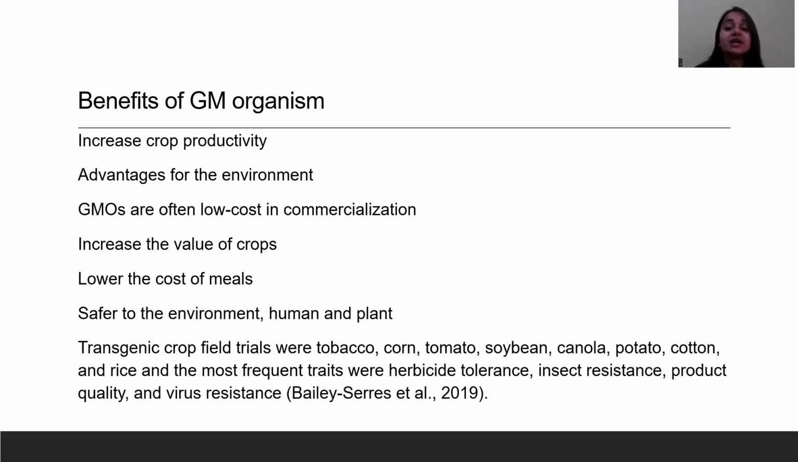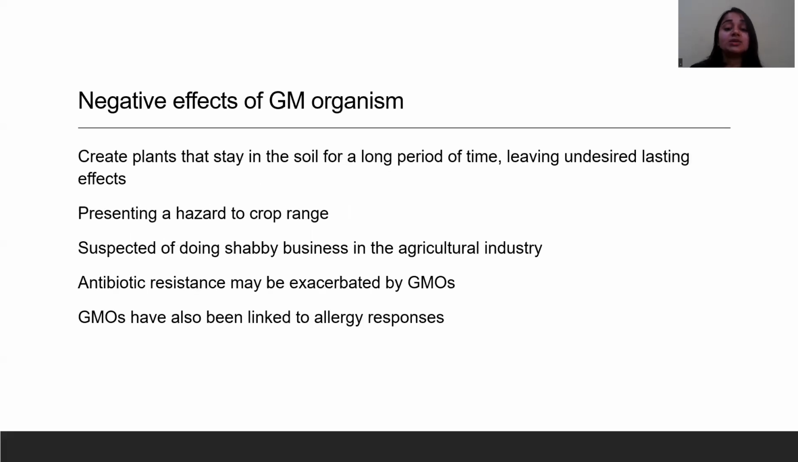Some highlighted benefits are increased crop productivity, advantage for the environment, often low cost in commercialization, increased value of crop, lower cost of meals, and safer for the environment, humans, and plants. Though the benefits of GMO uplift production, the negative impacts have created a divide between acceptance and rejection. Some impacts are the creation of plants that stay in the soil for a longer period of time, leaving undesired lasting effects, presenting a hazard to the crop range, being suspected of doing savvy business in the agriculture industry. Antibiotic resistance may worsen by GMO, linked to allergic response.